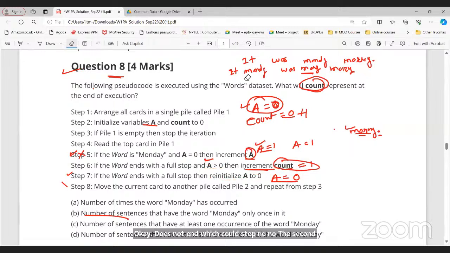We cannot say like that, right? So, number of sentences that have at least one occurrence of the word Monday, or number of sentences that have the word Monday only once in it. Which one will be correct? Tell me.